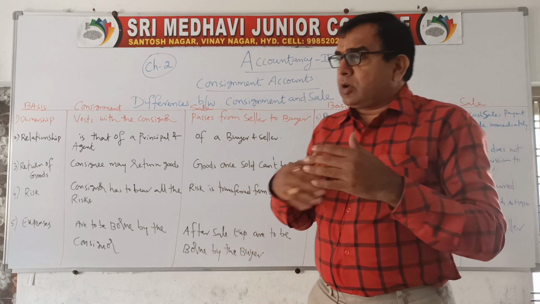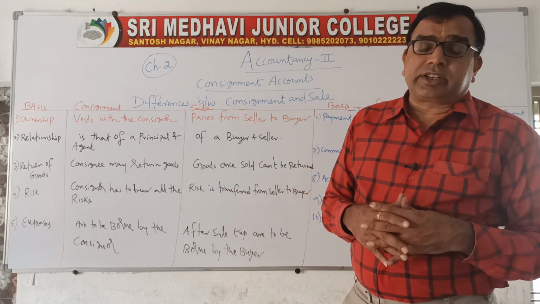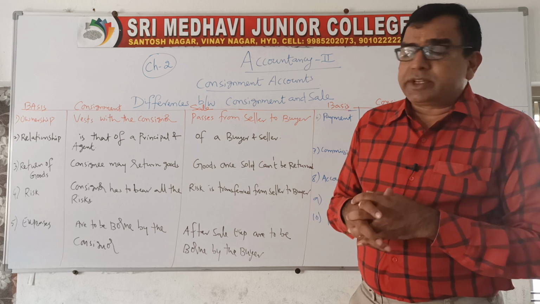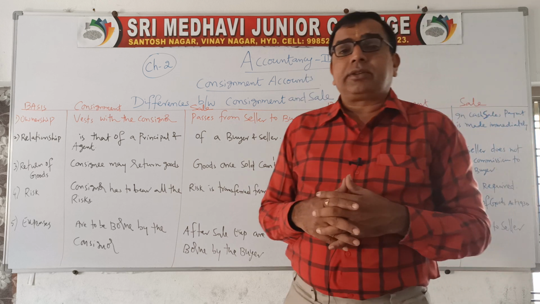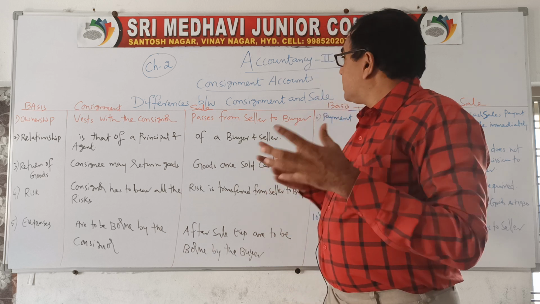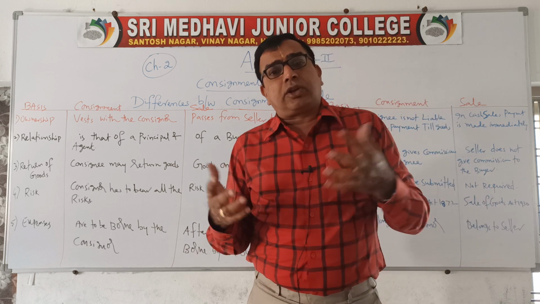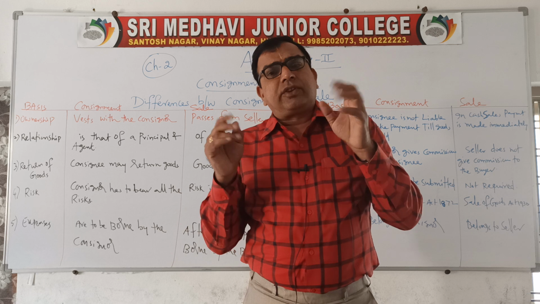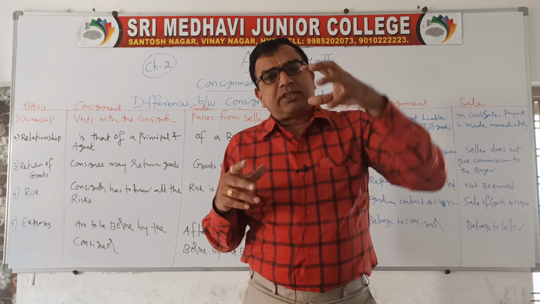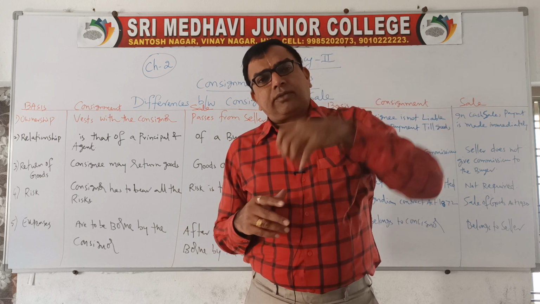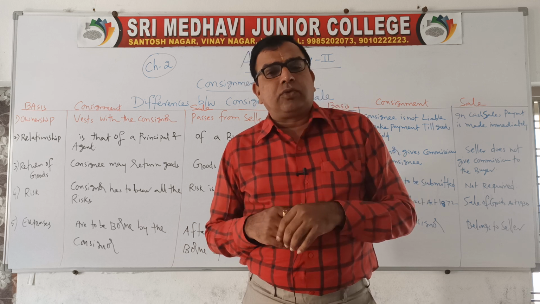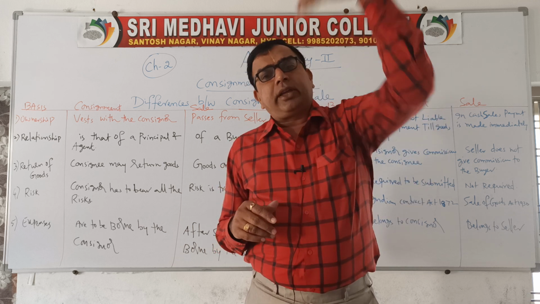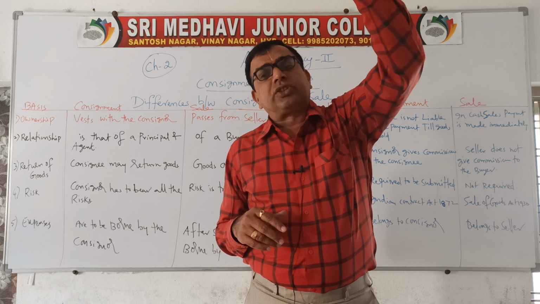Among these special transactions, we have a type of business called consignment business. What is the nature of consignment business? It's very simple. A person who is the owner or the manufacturer of the goods will appoint an agent at another place to sell the goods.